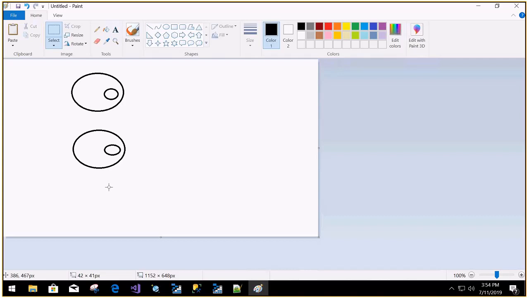This will be a separate partition and this will be a separate partition, and the partition key of this particular node will be the same, and of this particular node will also be the same. In each, we might have n number of entities, and each entity needs to be uniquely identified. We identify it with the help of a row key. Whenever you want to perform a CRUD operation, you need to supply both the partition key as well as the row key.